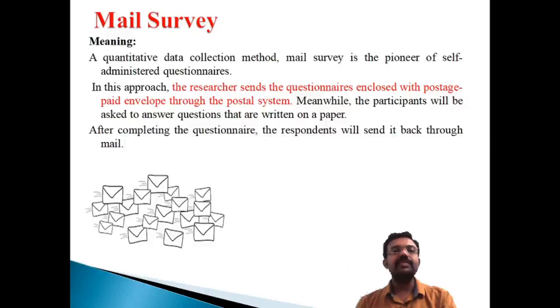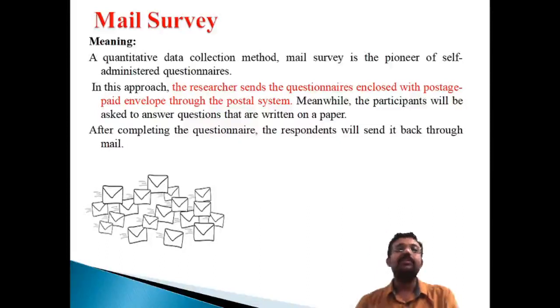Let us start. The first element is the mail survey. So what do you mean by a mail survey? From the researcher's point of view, one of the important techniques is the mail survey. Most researchers say it is one of the traditional methods. During the 1980s and 70s, researchers focused on the mail survey because of the drawbacks of the communication technology system, so we used a lot of mail surveys for collecting data from respondents.